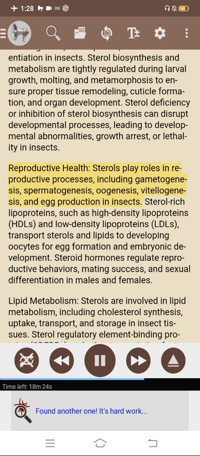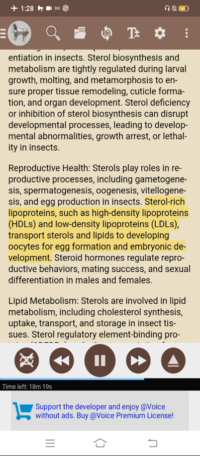Reproductive health. Sterols play roles in reproductive processes, including gametogenesis, spermatogenesis, oogenesis, vitellogenesis, and egg production in insects. Sterol-rich lipoproteins, such as high-density lipoproteins (HDLs) and low-density lipoproteins (LDLs), transport sterols and lipids to developing oocytes for egg formation and embryonic development. Steroid hormones regulate reproductive behaviors, mating success, and sexual differentiation in males and females.